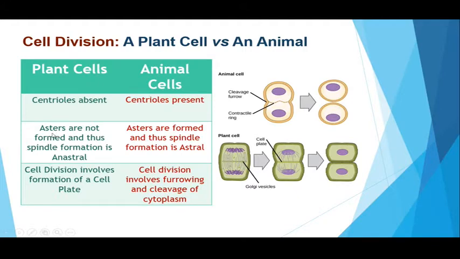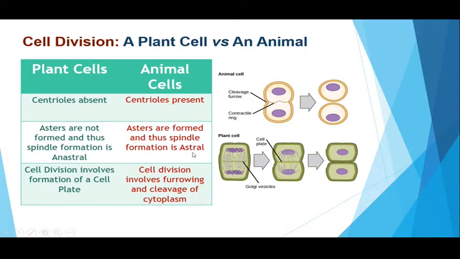Secondly, asters, which are star-like structures formed due to radiating microtubules from the centrioles, are not present in plant cells. Asters are not present in plant cells. Thus, the spindle formation in case of plant cells is regarded as anastral spindle. However, because asters are present in case of animal cells, the spindle formation here is called astral type of spindle.